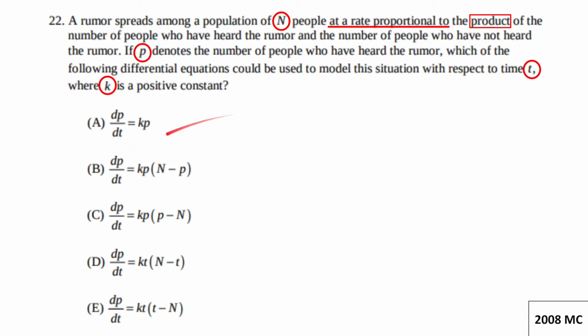Right off the bat, we can eliminate answer A, since it is not a product of P, those who have heard the rumor, and those who have not heard the rumor. Now, we can write out our differential equation using the stem provided by the remaining answer choices. Again, we can eliminate more answers, since the problem is asking for the product of P, those who have heard the rumor, and those who have not. So, D and E can be crossed out since they don't have a P. Finally, we just need to think about whether it is B or C.